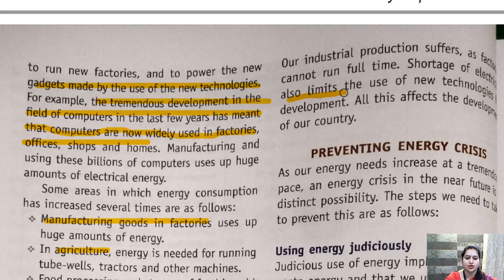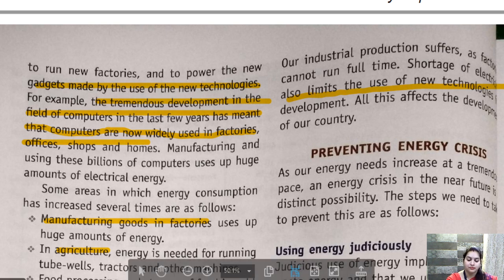Shortage of electricity also limits the use of new technologies. जहाँ पे लाइट नहीं होगी वहाँ पे लैपटॉप हम प्रॉपरली नहीं यूज़ कर सकते, वहाँ हम कंप्यूटर प्रॉपरली नहीं यूज़ कर सकते, फैक्ट्रीज में मशीन नहीं चल सकती प्रॉपरली, हॉस्पिटल्स में अगर कोई काम चल रहा है, any surgery or anything, and electricity just goes off, so they are also suffering from this loss of electricity. So what we can do to prevent this is the major concern today.